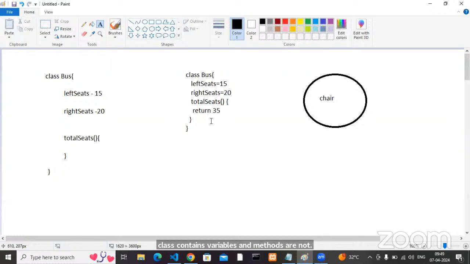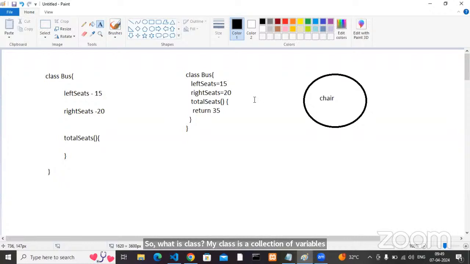So if anybody asks simply, what is a class? My class is a collection of variables and methods. Understood or not? This is not only for JS. Again, I'm telling, these definitions and everything are not only for JS. Syntactically may be different. JavaScript has its own syntax, Java has its own syntax, but the concept and the definitions are the same for any technology. So, what is a class? My class is a collection of variables and methods.